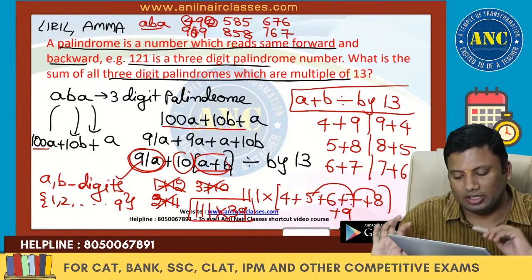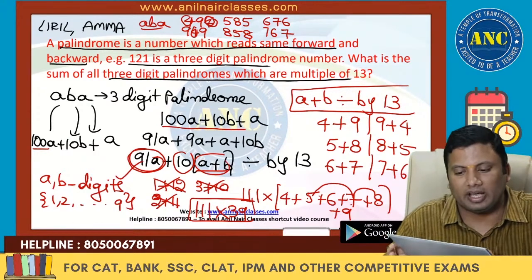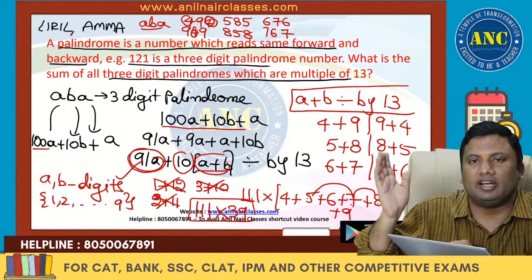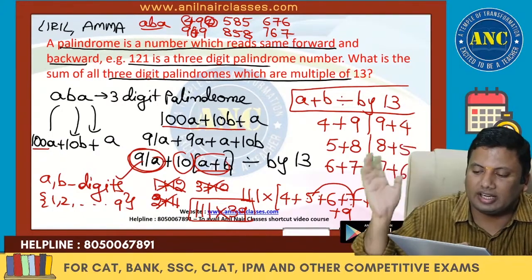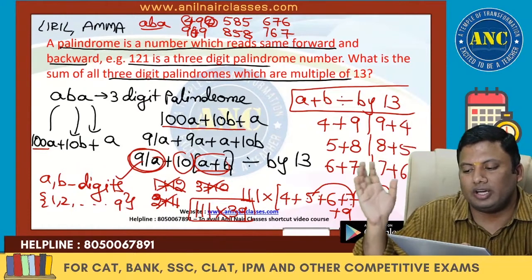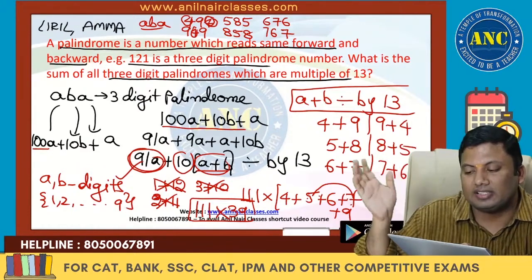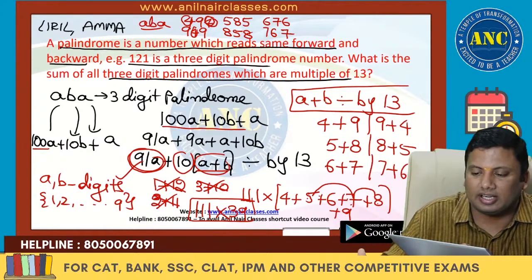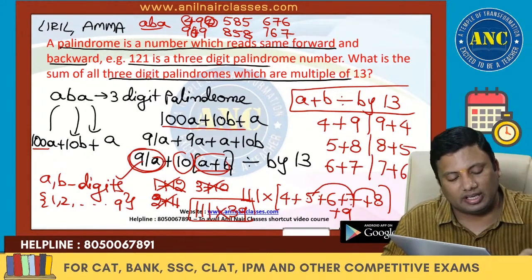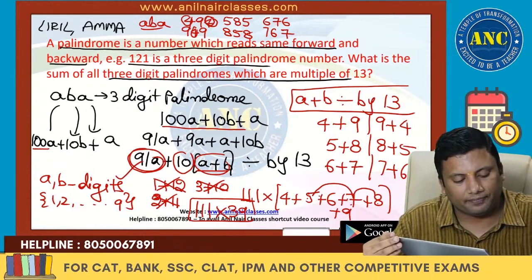This concept is clear. Why did 111 come into the picture? 4 is there in units, tens and hundreds. 5 is there in units, tens and hundreds. 6 is there in units, tens and hundreds. 7 is there in units, tens and hundreds. 8 also, and 9 also in units, tens and hundreds. Next one.